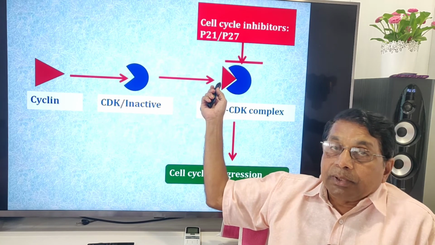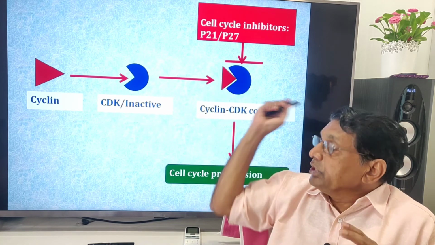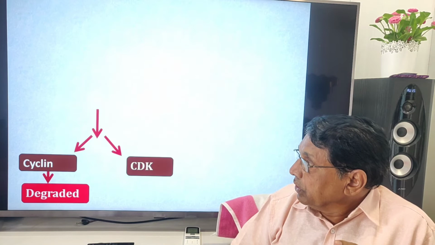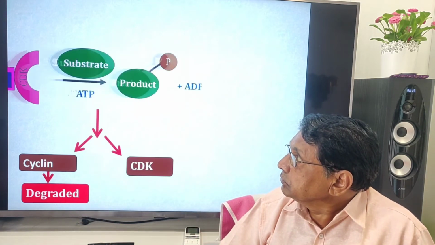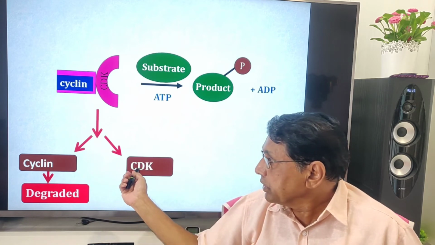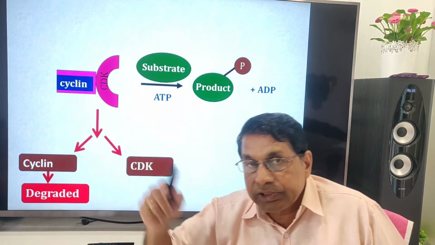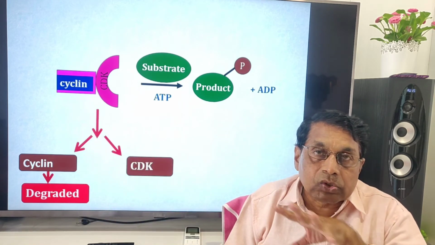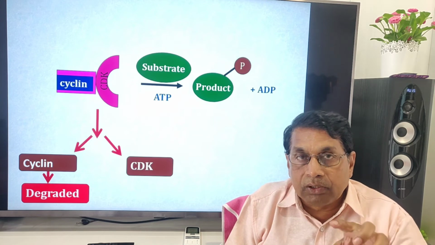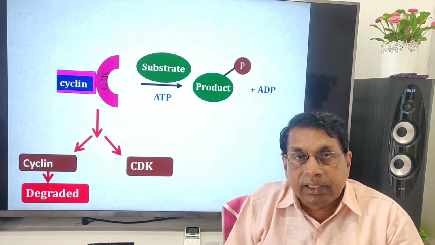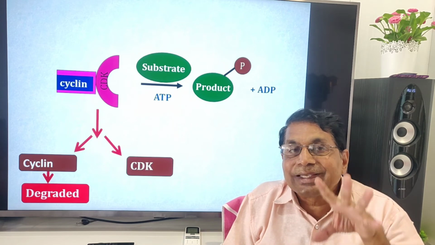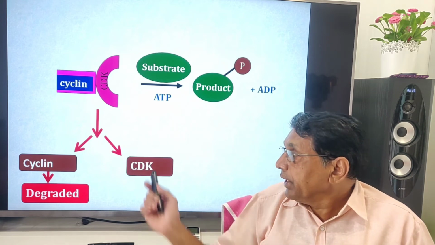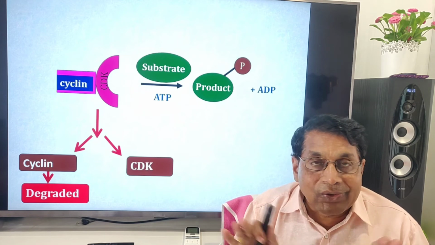At the end of a particular event, these two dissociate. Then the cyclin is degraded. Cyclins are degraded, and because they are degraded, they are freshly produced every time. That's why the name cyclins. Cyclin dependent kinases are not degraded.